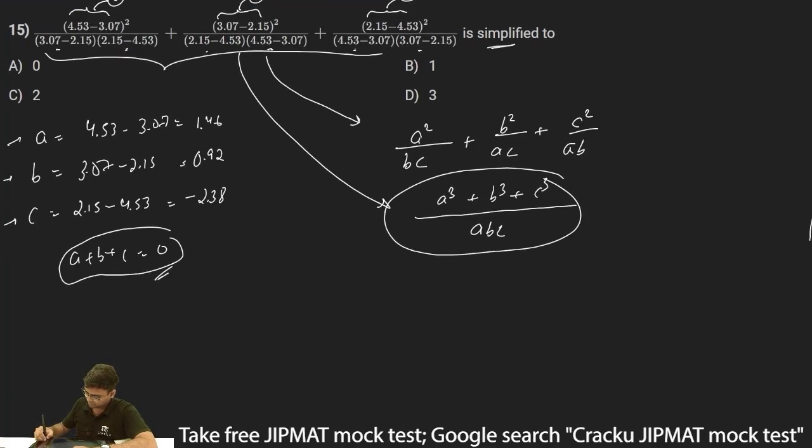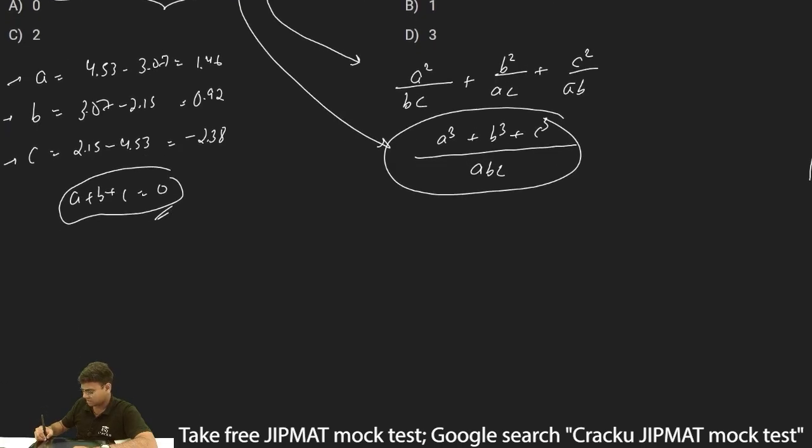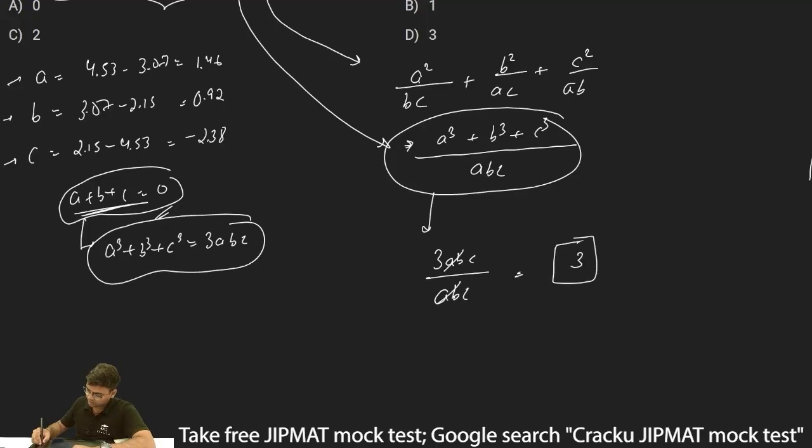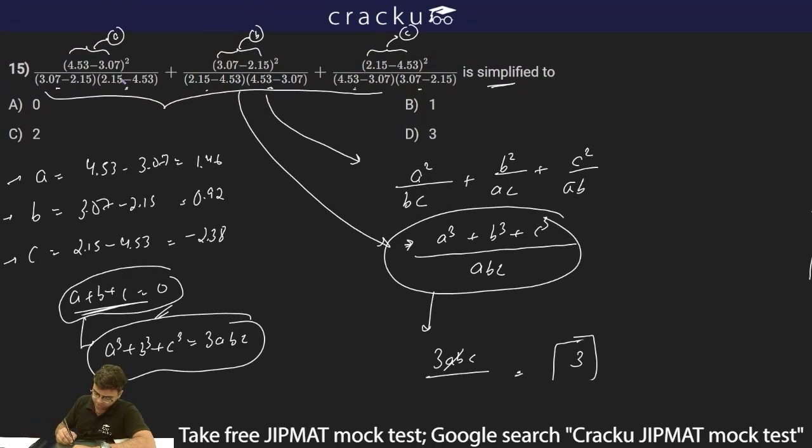Now we know that if a plus b plus c is equal to 0, then a cube plus b cube plus c cube should be equal to 3abc. This is the rule. When a plus b plus c is 0, a cube plus b cube plus c cube is equal to 3 times abc. We can write this as 3abc divided by abc, and this abc gets cancelled and this becomes equal to 3. Thus the entire expression is simplified to 3, and thus I can say option D, 3, is the correct answer.